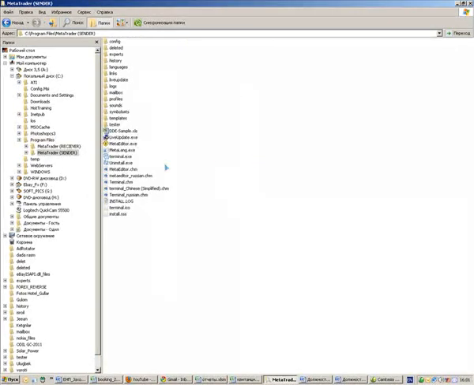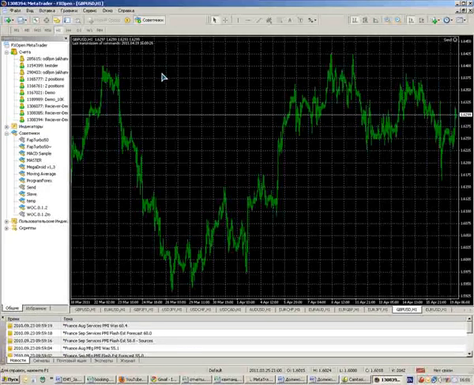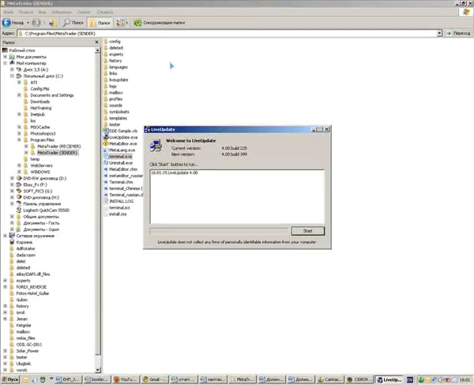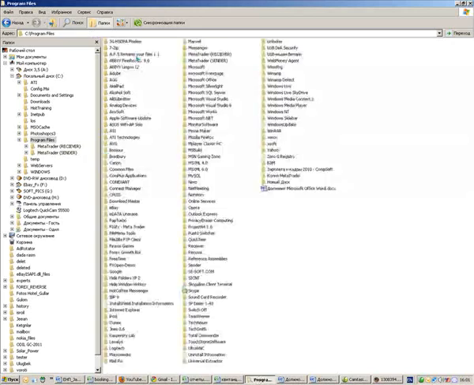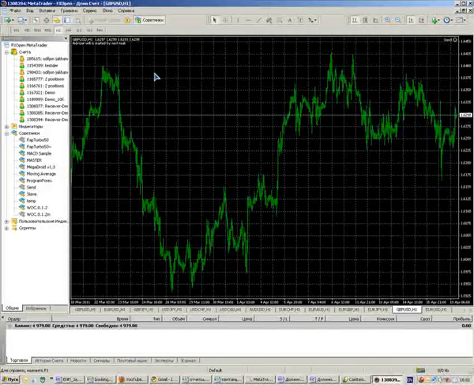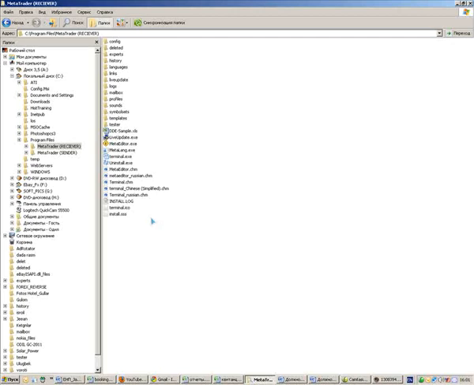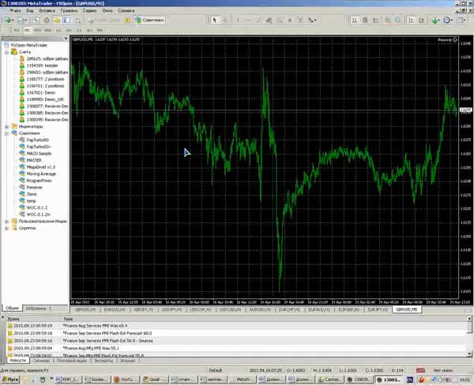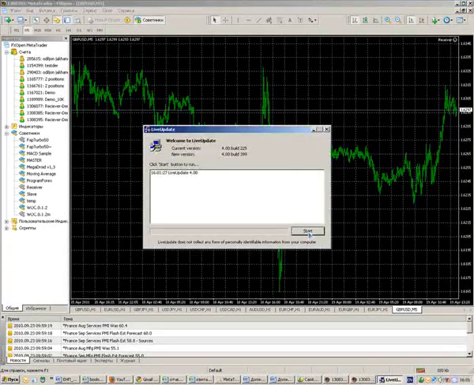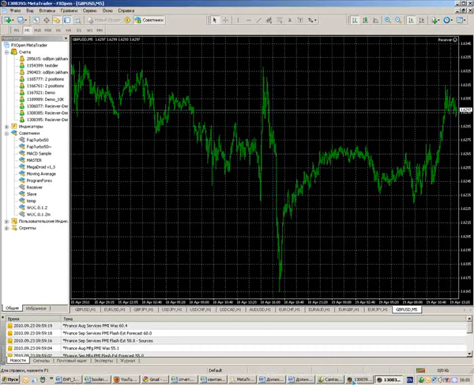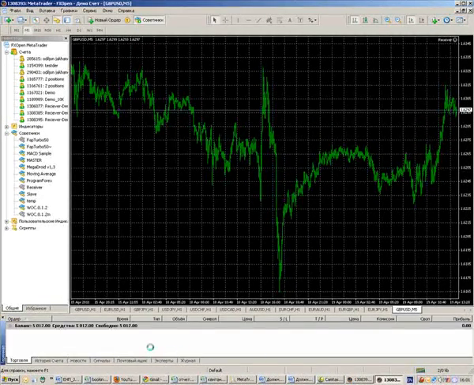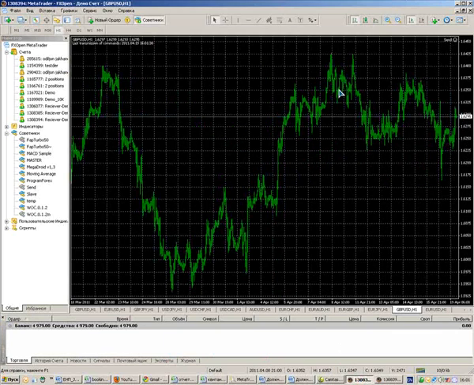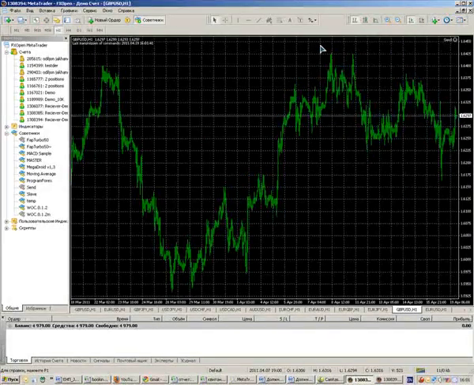Let's start the sender. And let's start the receiver. There you go. Now on the GBP USD chart, 1 hour, the time frame doesn't matter, we have the sender.